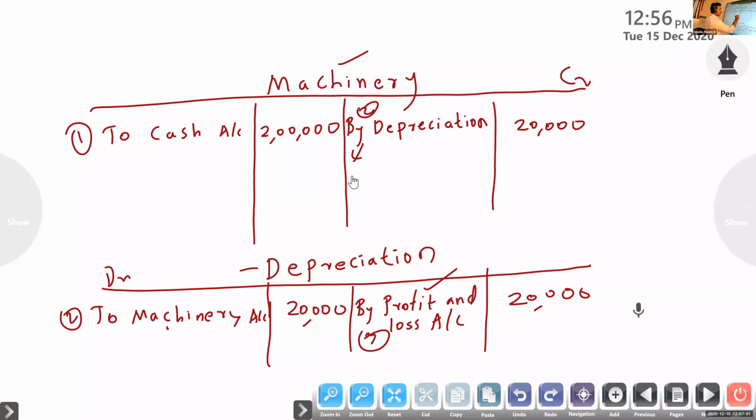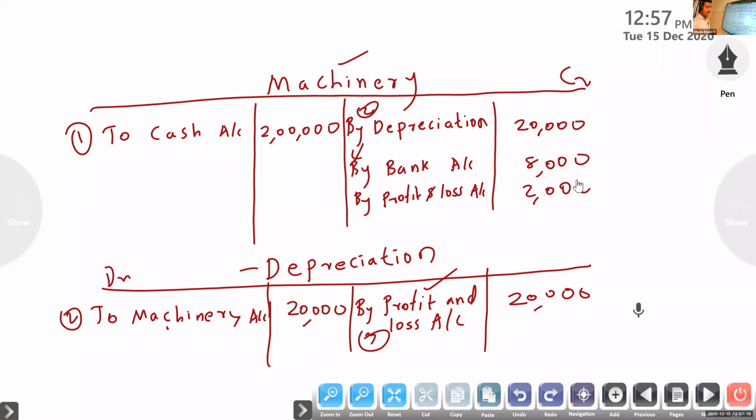For credit machinery, we have to write for one credit, two debits. Bank account debtor, by profit and loss account debtor, to machinery. Clear?